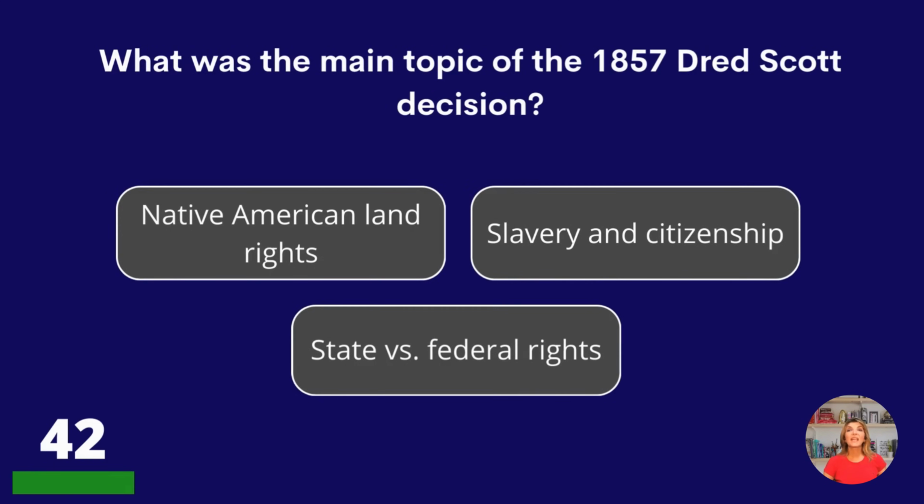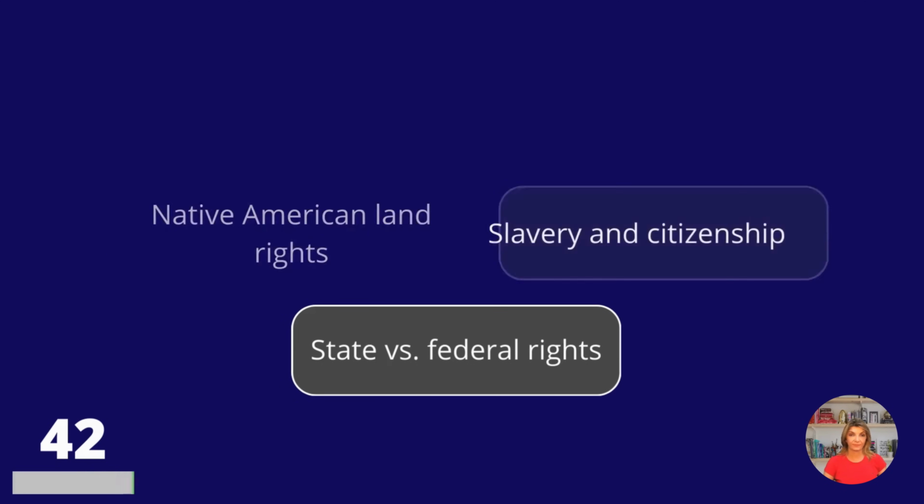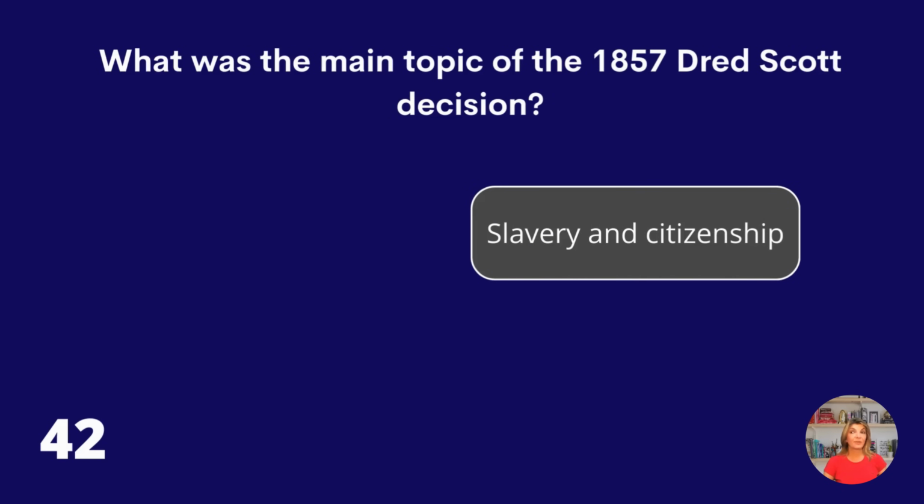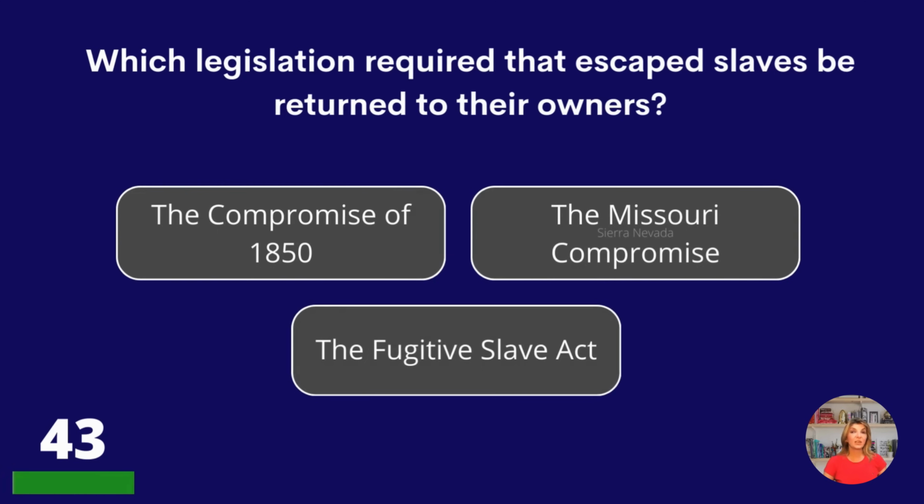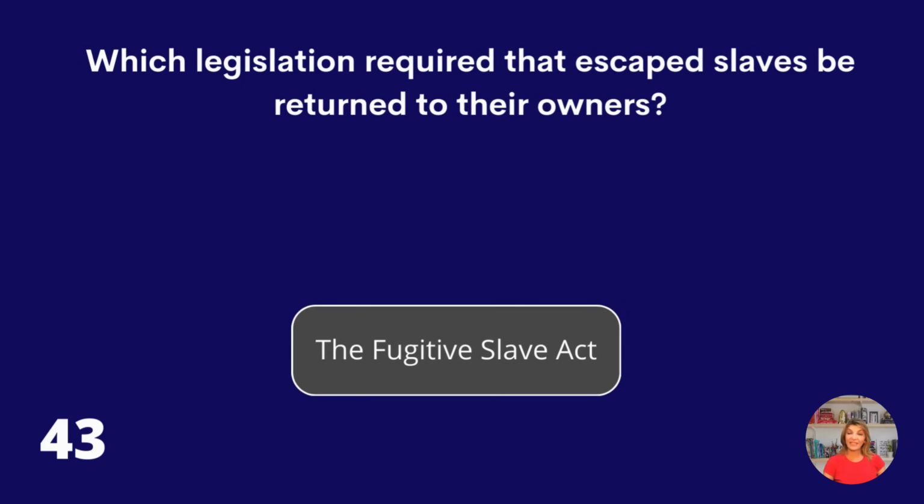What was the main topic of the 1857 Dred Scott decision? Native American land rights, slavery and citizenship, or state versus federal rights? Slavery and citizenship. Which legislation required that escaped slaves be returned to their owners? The Compromise of 1850, the Missouri Compromise, or the Fugitive Slave Act? The Fugitive Slave Act.